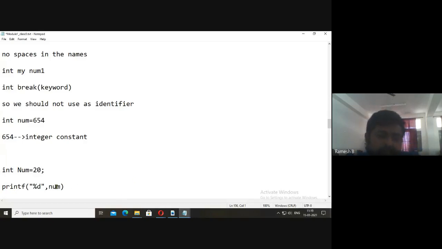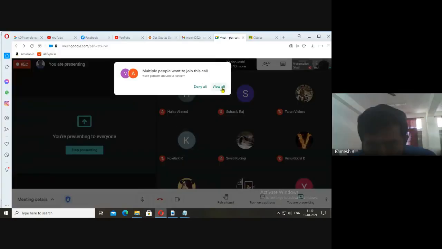You see there, here I have used small n. We should not use small n. If we have defined that one as capital N, here also we must use capital N. That is the meaning of case sensitive. Wherever you define with capitals, there you must use capitals. If you define with small letters, they must be called with small letters. Okay, thank you, sir.